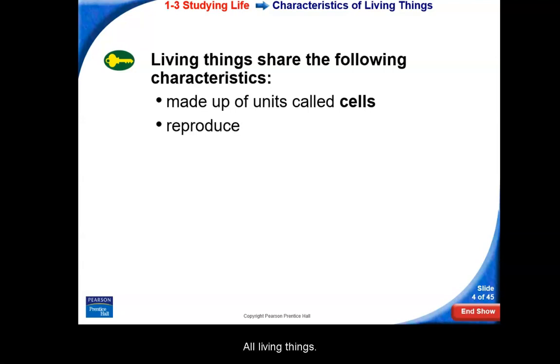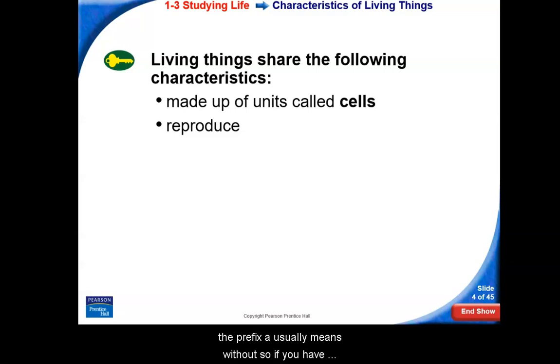All living things reproduce, and they can do this in two ways. In sexual reproduction, cells from two parents unite to form the first cell of a new organism, or they can do it with asexual reproduction. That's where a single organism produces offspring identical to itself. Now, it's really good to pay attention to words in biology.